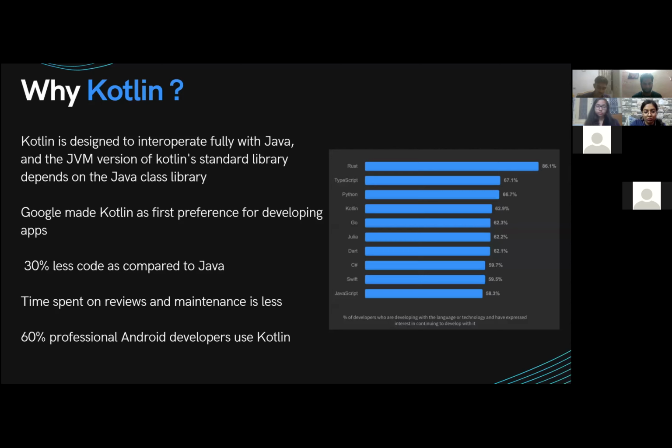Due to these advantages, Kotlin has grown to be the number 4 most loved language among developers, based on a survey conducted by Stack Overflow in 2019. On the right, I have presented the chart of the languages' positions. You can clearly see that Kotlin takes number 4 with an overall percentage of 62.9%, which is pretty huge. So this answers the question of why we use Kotlin instead of Java. Kotlin has a lot of technical advantages, to be honest.